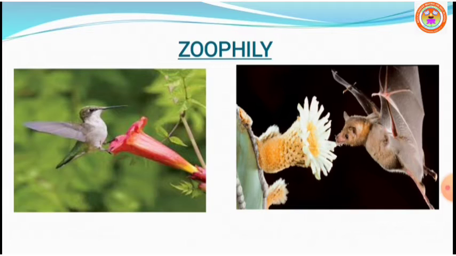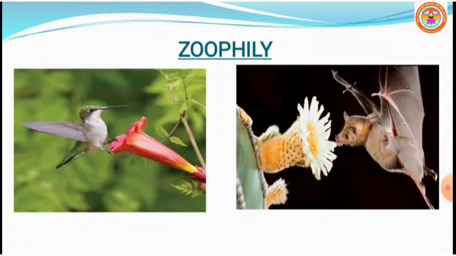But if you observe, during the visit, when the bat visits the flower, it is trying to collect the nectar. When they try to collect the nectar, accidentally they carry the pollen grains of the flower, and transfer the pollen grain to another flower.